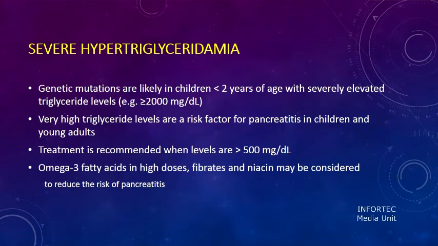And what can we use to treat these children? What is recommended for pediatric hypertriglyceridemia is omega-3 fatty acids, but in high doses. They have to receive about 3 grams, that is 3000 milligrams per day. The general strength of one capsule is about 1000 milligrams, so 3 of them, to reduce the levels of triglycerides significantly. You need a very high dose.